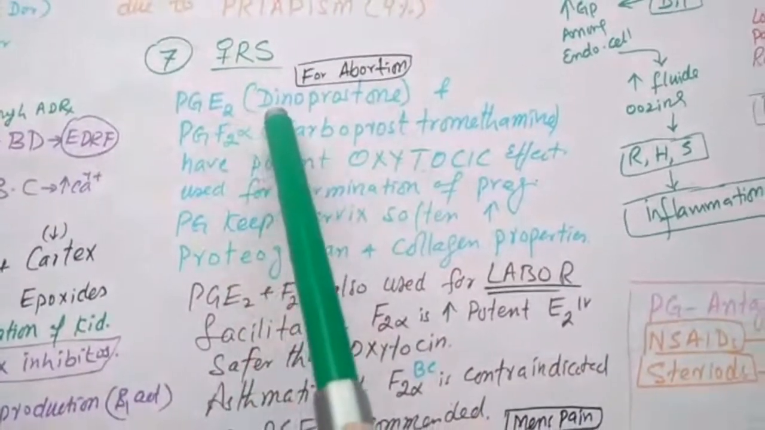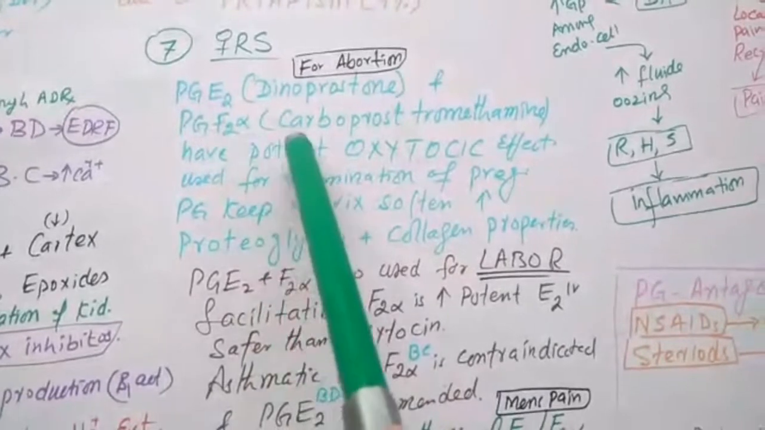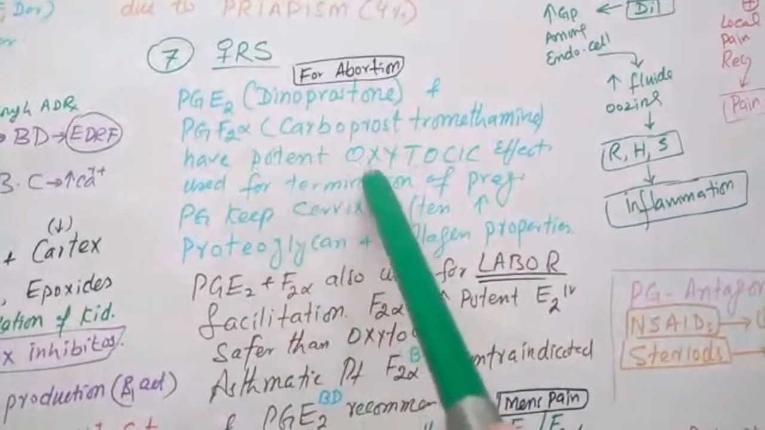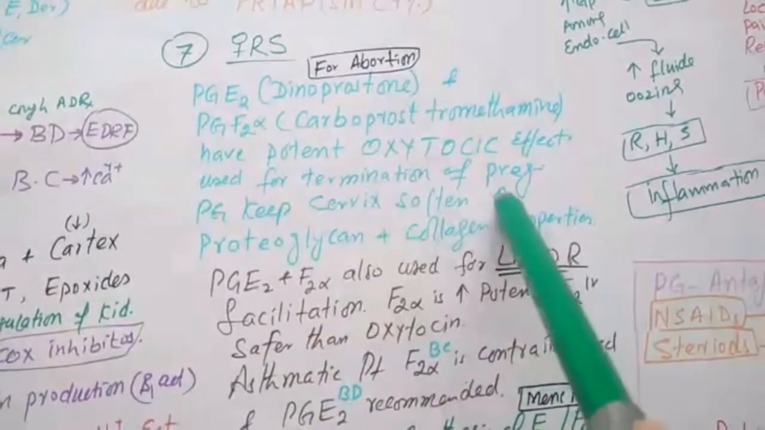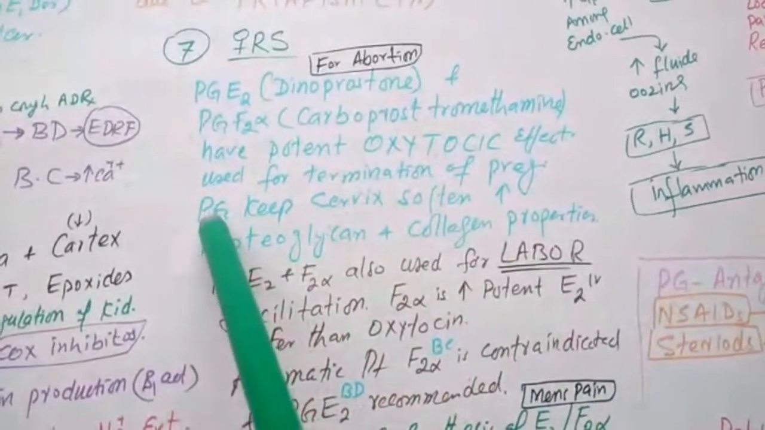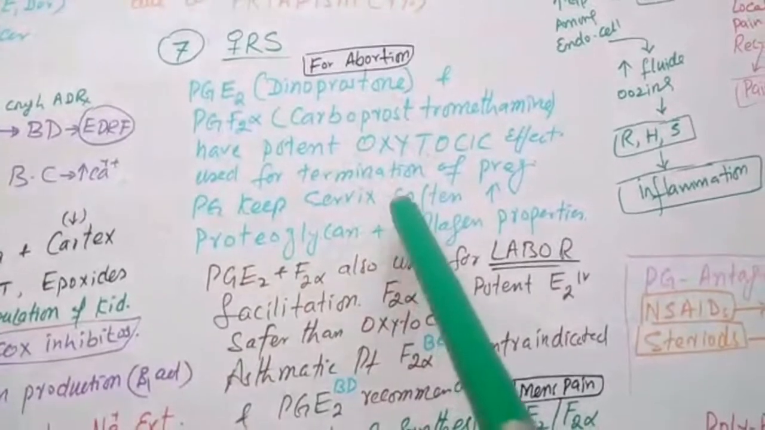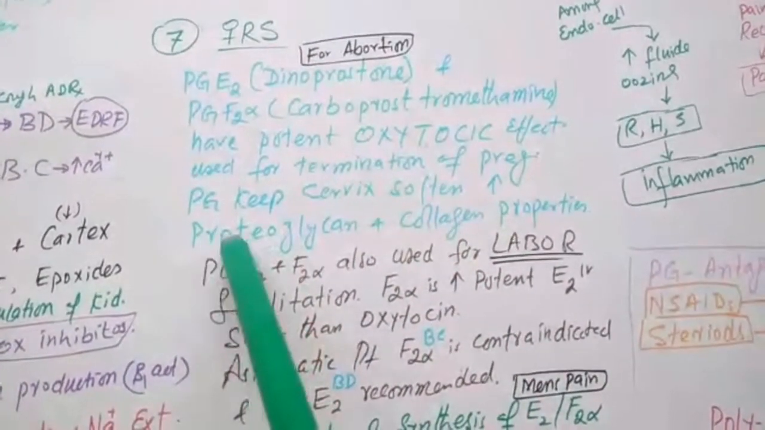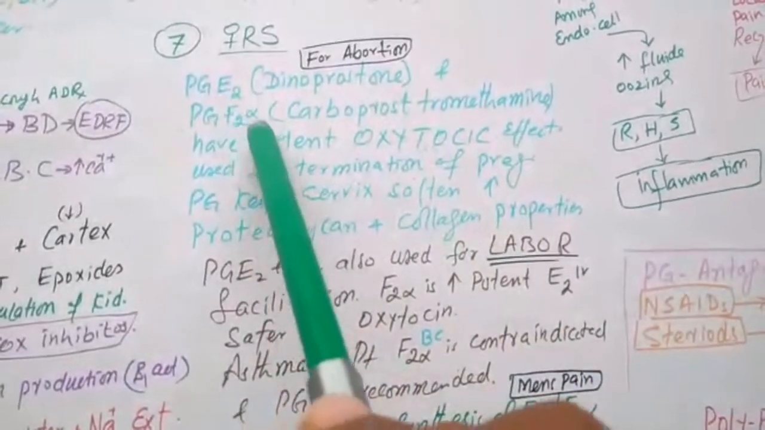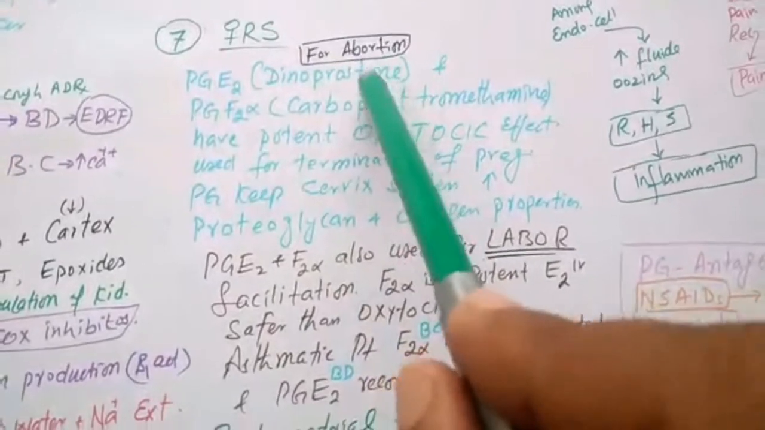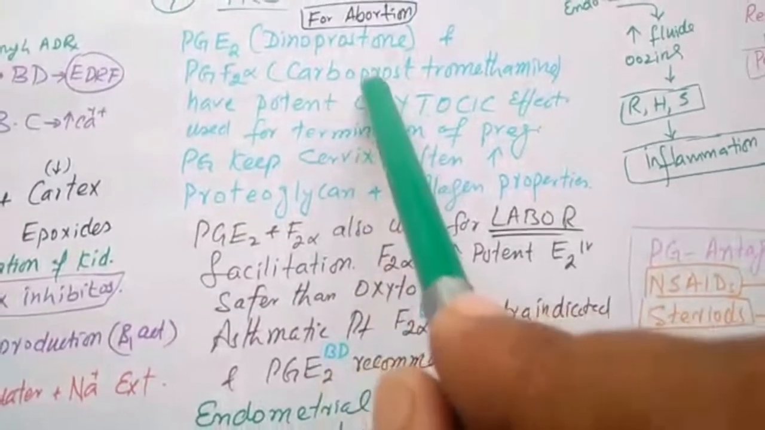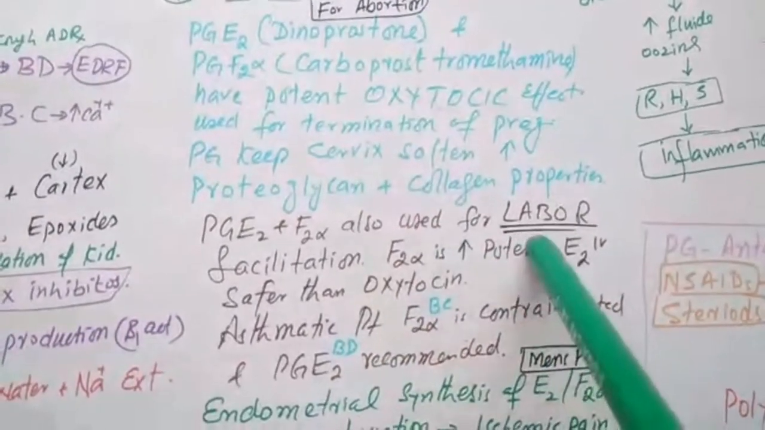Abortion. PGE2 dinoprostone and PGF2 alpha carboprost tromethamine have potent oxytocic effect and are used for termination of pregnancy. Prostaglandin keeps the cervix softened, and this softening is due to proteoglycan and collagen property. So PGE2 and PGF2 analogs are used for termination of pregnancy. We can use PGE2 and F2 alpha derivatives for the facilitation of labor.